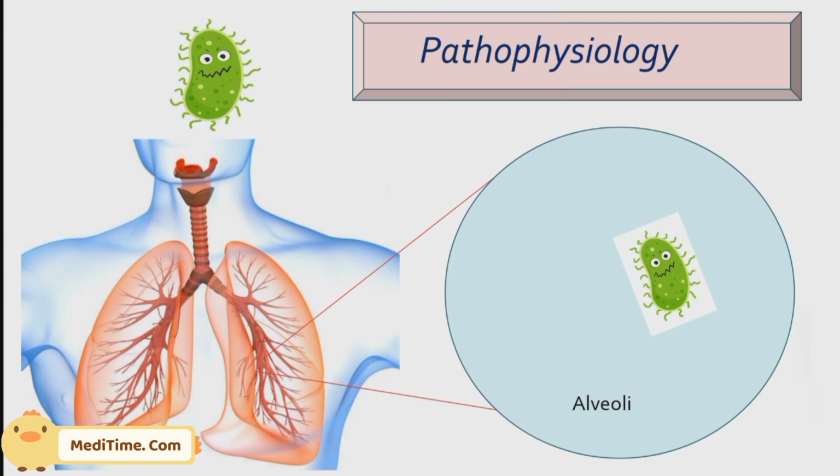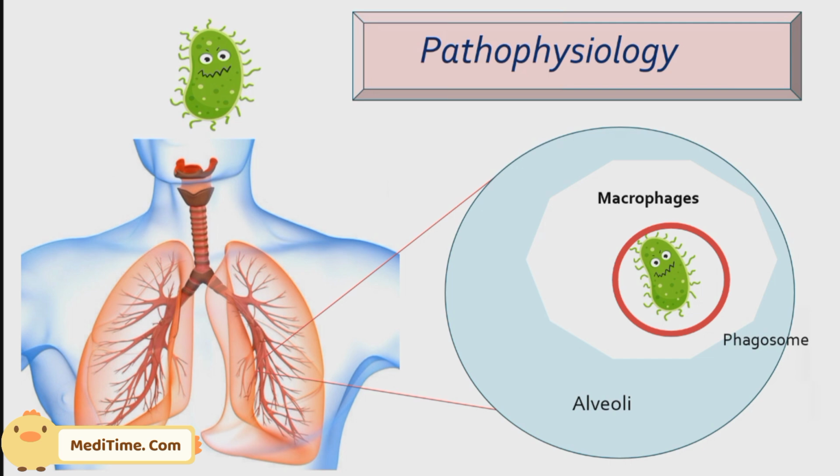To prevent the formation of infection, our immune system will give a response. Here our immune system will release cells known as macrophages, and these macrophages will engulf the bacteria. Macrophages are a type of immune cell released by the immune system, and they engulf, cover or arrest the bacteria by forming a barrier known as the phagosome. The process of formation of the phagosome is known as phagocytosis.